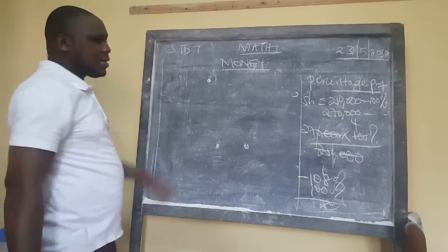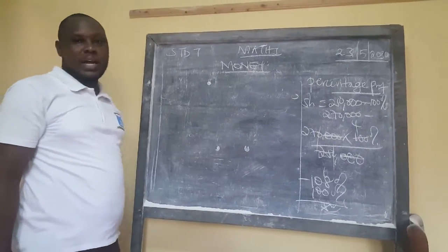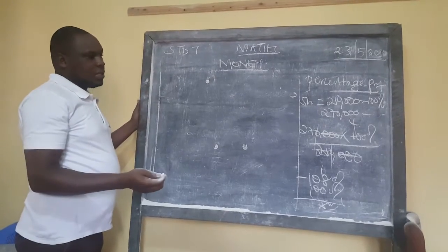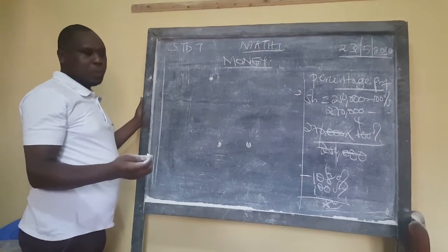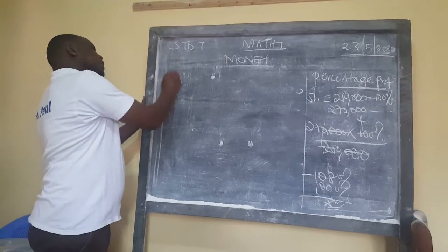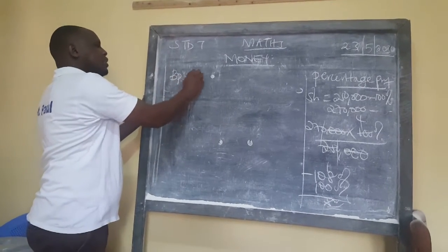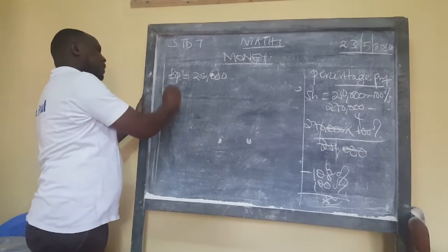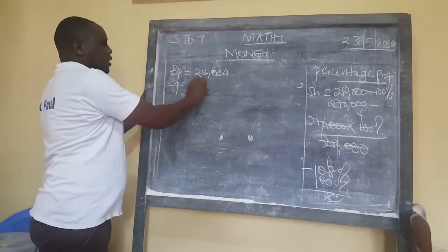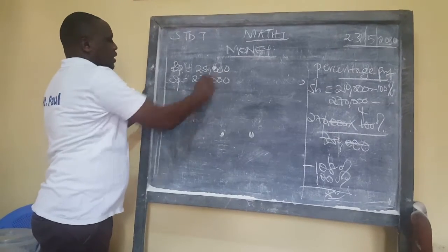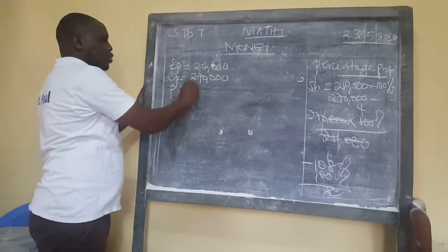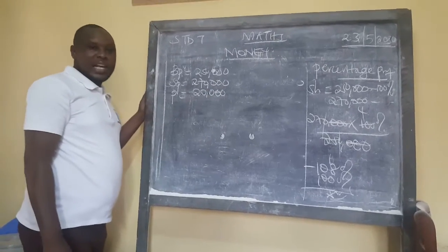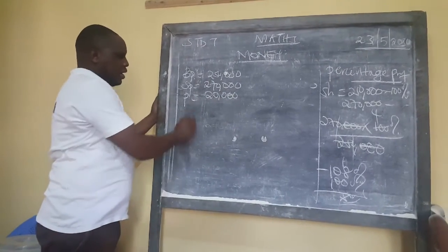But now that formula is longer, Lana. If you want to do it in a very straight formula, this is what you do. The buying price is 250,000. The selling price is equal to 270,000. The profit, we saw, is 20,000 shillings. Now, if you want to calculate percentage profit, Lana, look here.